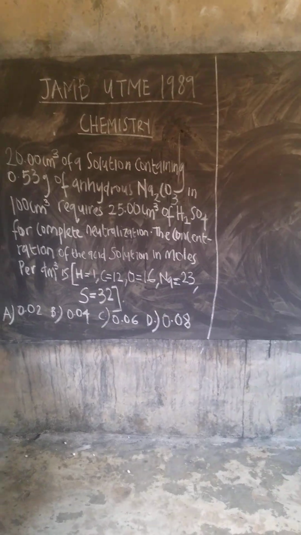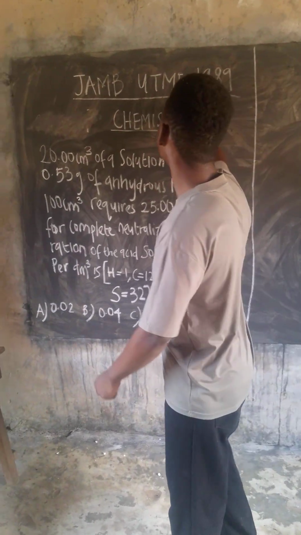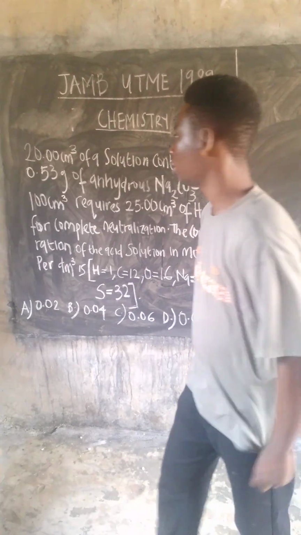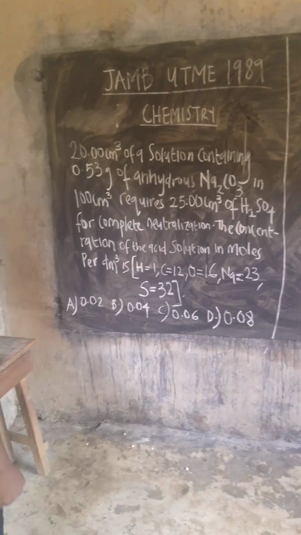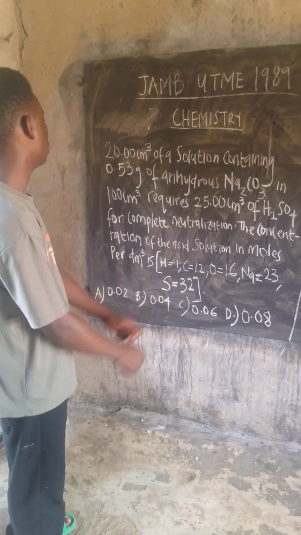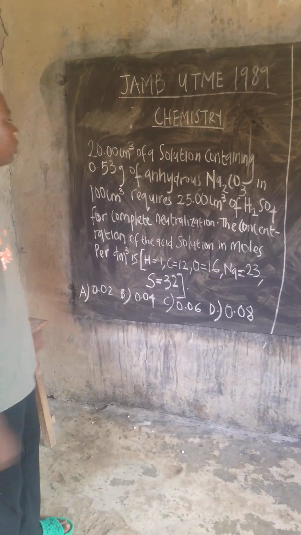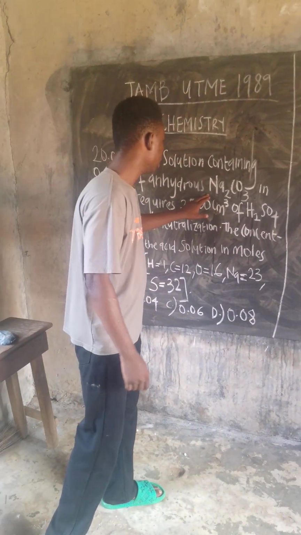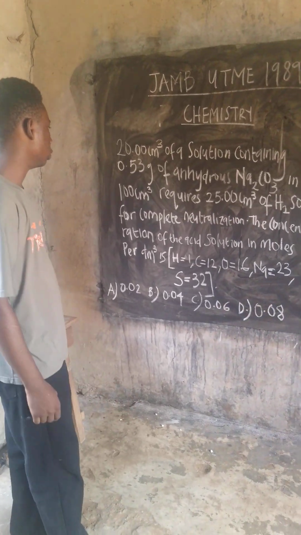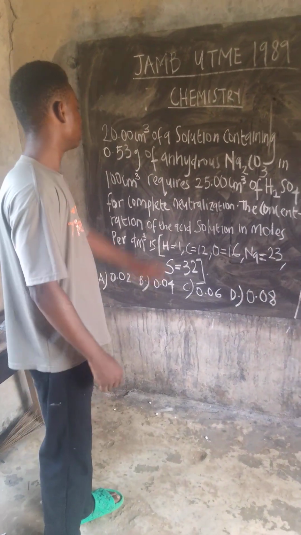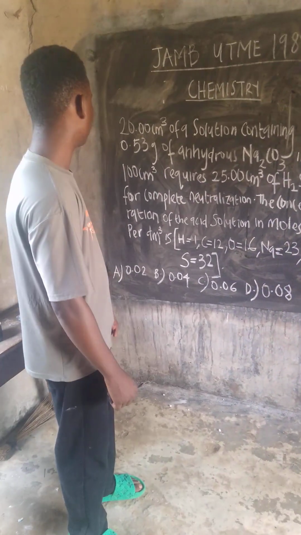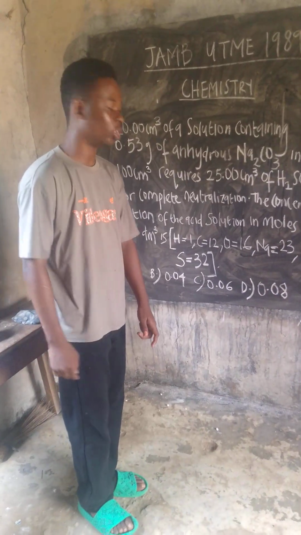Here, we have a chemistry question of the day. It's a JAMB question in the year 1989. It's a chemistry question, and it states: 20 cm³ of a solution containing 0.53 gram of anhydrous Na2CO3. Mind you, Na2CO3 is sodium trioxocarbonate(IV). In 100 cm³ requires 25 cm³ of H2SO4 for complete neutralization.